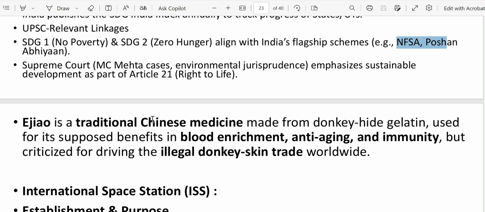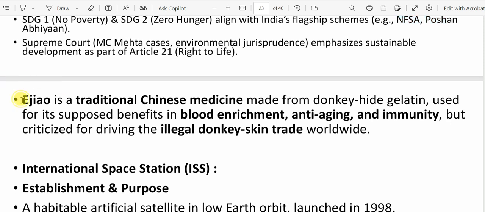Though these are not scientifically proved. Okay, so not only are donkey numbers increasing in China, it's even impacting Africa. So that's why it might be important. Just remember this. What is EGO?